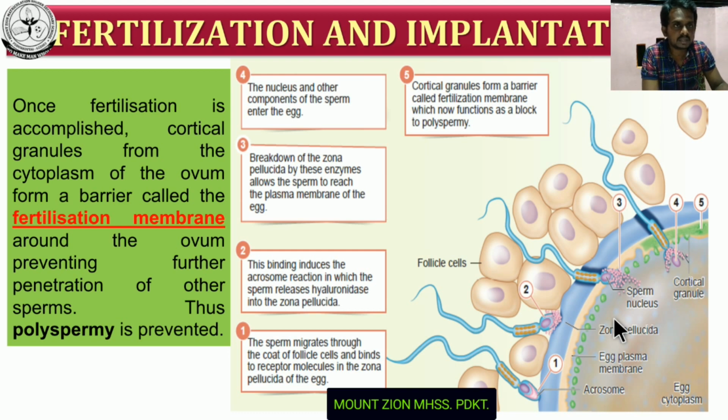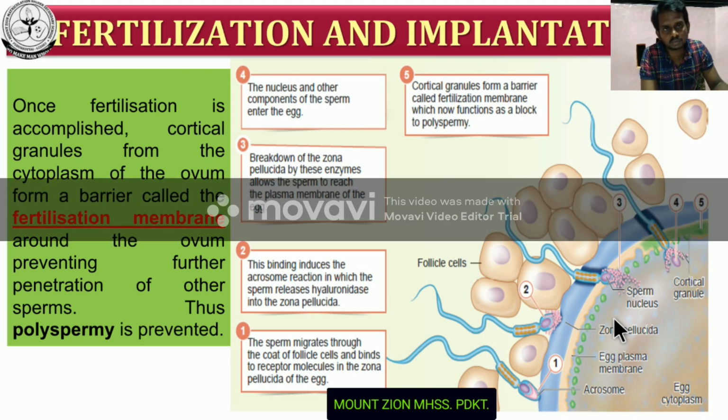Polyspermy is nothing but the process of the entry of more sperm into the egg. If many sperm enter the egg, that is called polyspermy. This polyspermy is normally prevented by the formation of cortical granules.